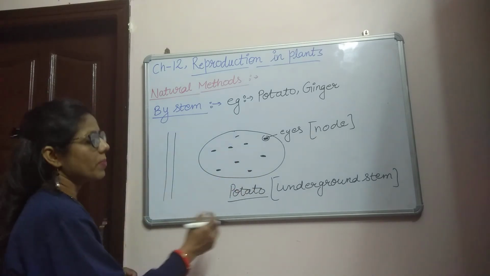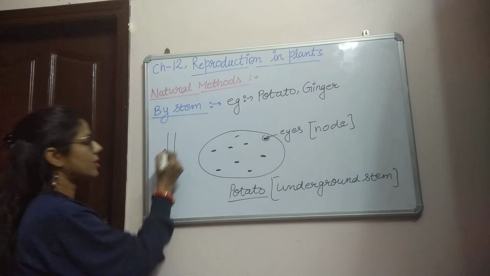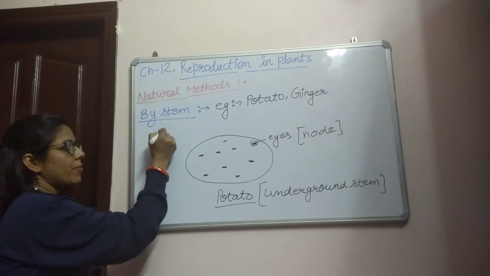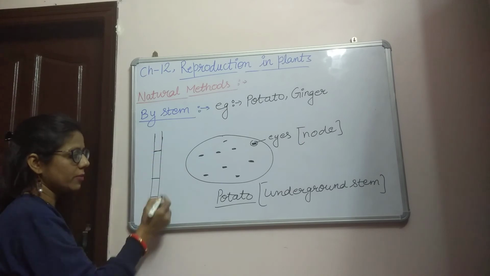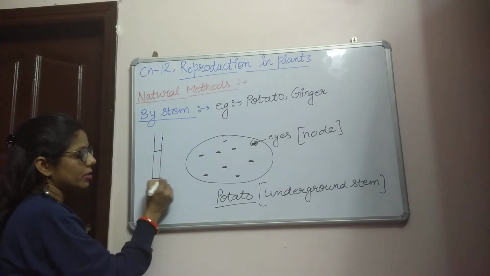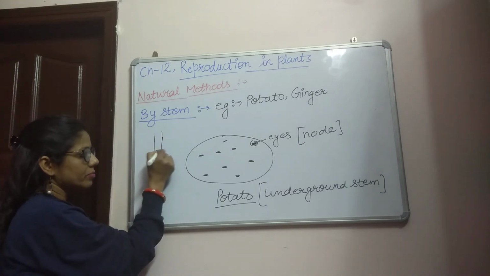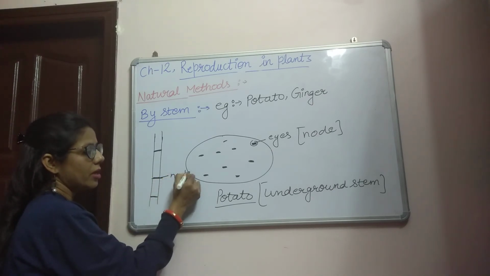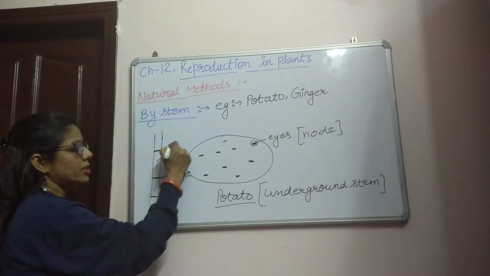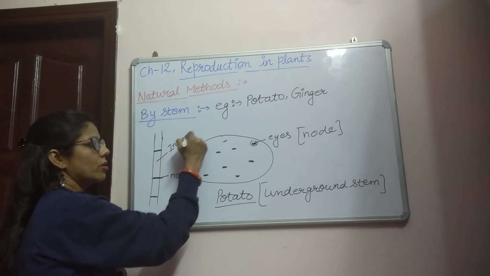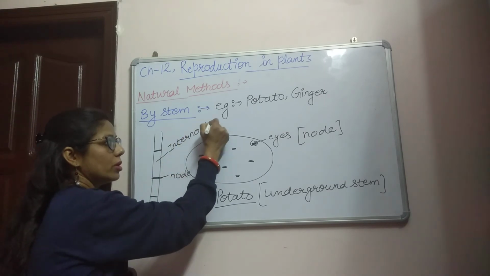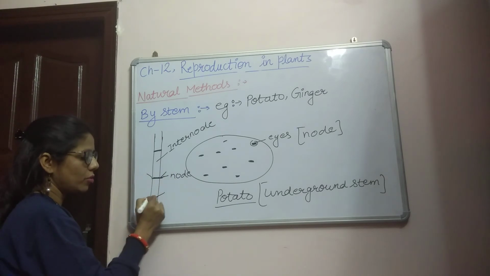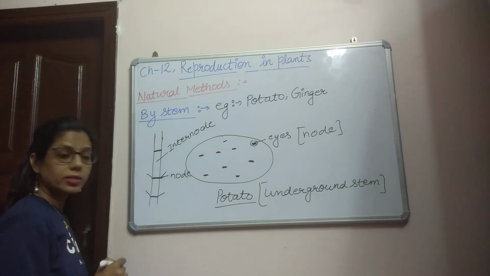ठीक, तो हमें पता है कि underground stem है, और हर stem के ऊपर हमें पता है, जैसे कि हम देखते हैं, each stem contains these partitions. So these thicker lines represent a node, and between these two nodes, this is known as internode, okay. And always a new branch develops from this node area of the stem, okay.